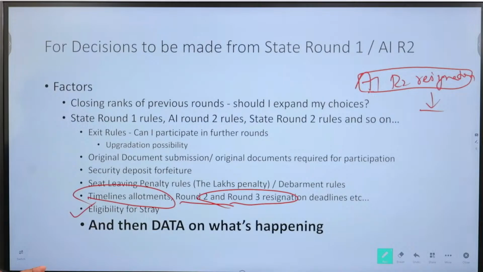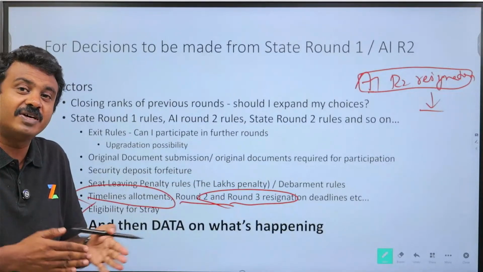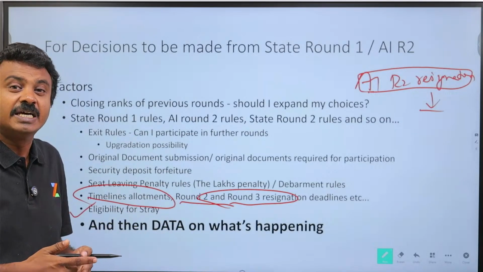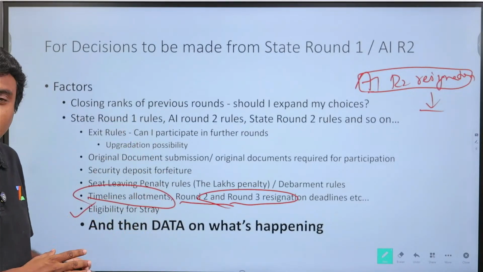And eligibility for stray. In Uttar Pradesh, if you are allotted in round 1, you are not eligible for stray. So whether you join or not, you might be eligible for round 2 and round 3, but not eligible for stray. And in Andhra Pradesh, once you are allotted in round 1, you are not eligible for stray.